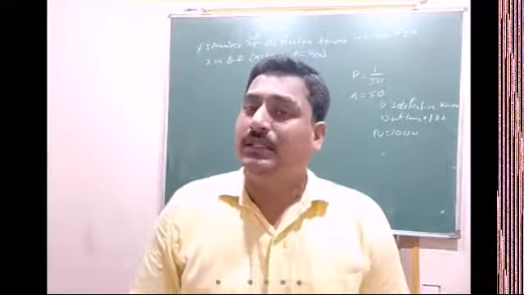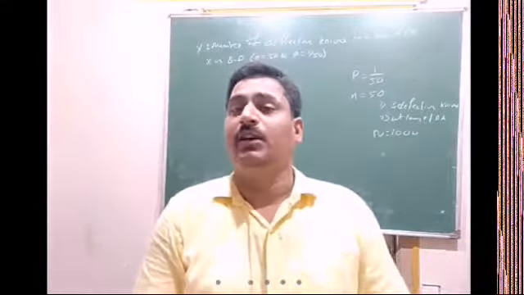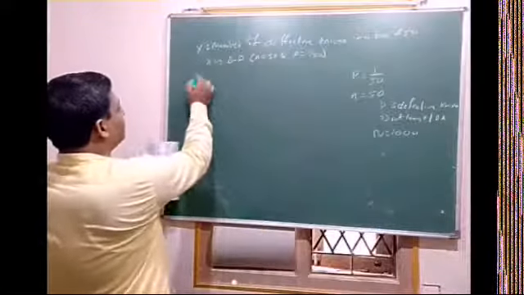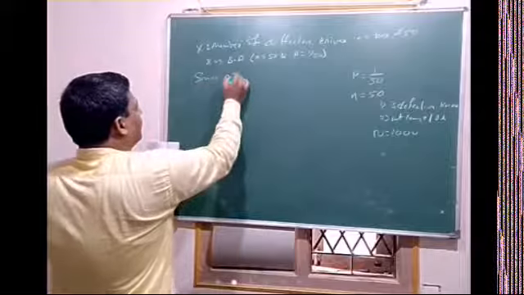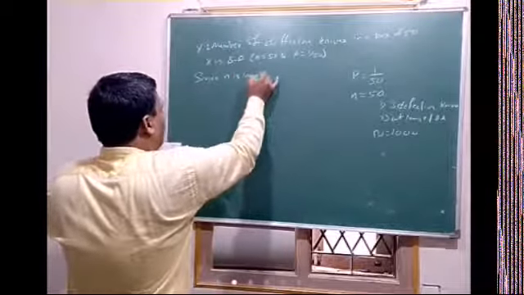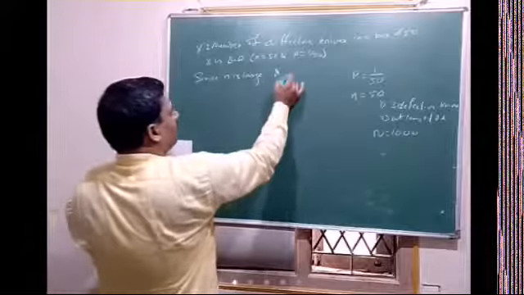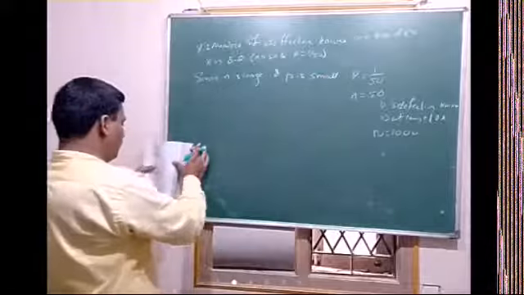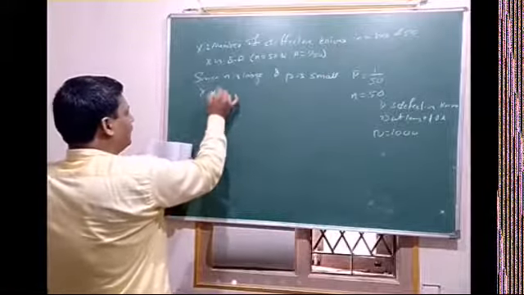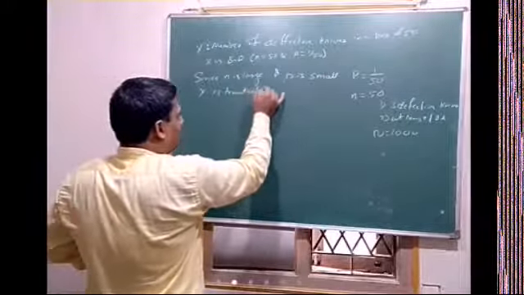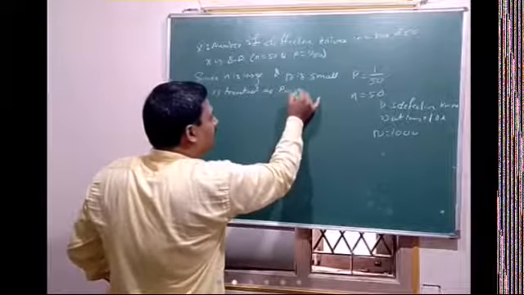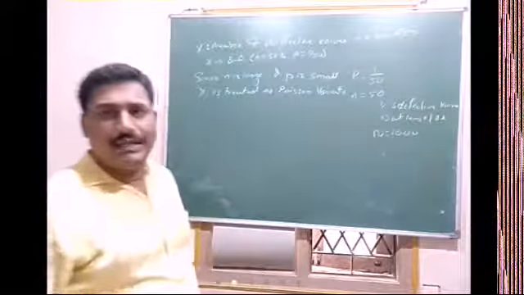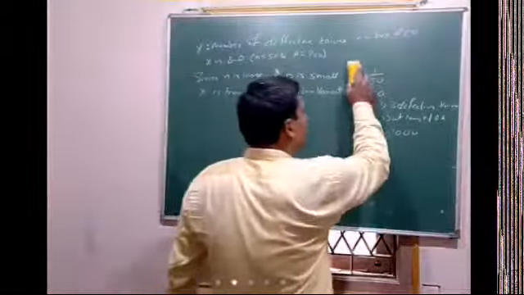So here n is 50, which is not a small number, and p is very small. Write that point here: since n is large and p is small, X is treated as a Poisson variate. So here X is treated as a Poisson variate.